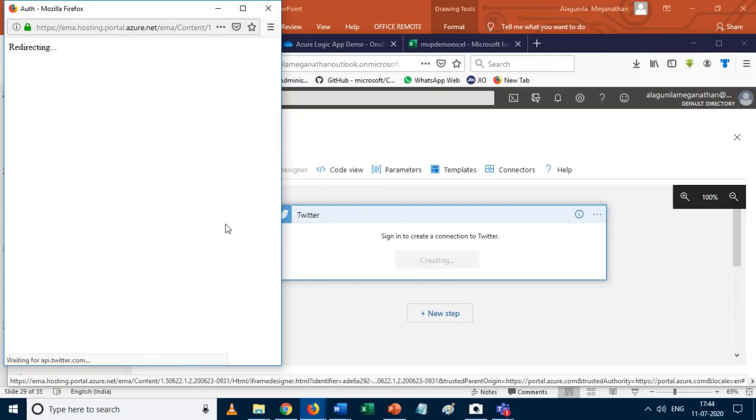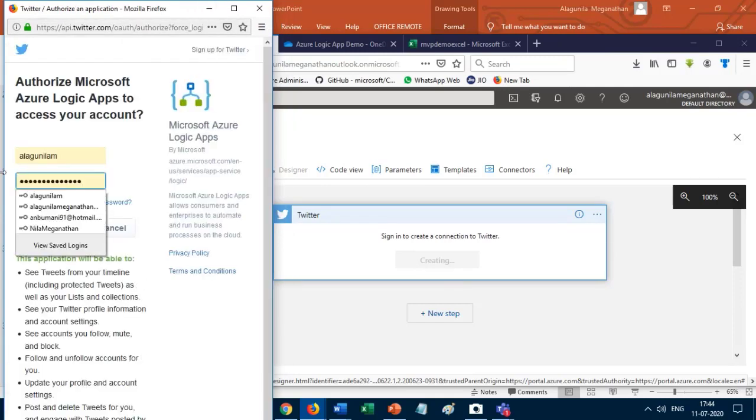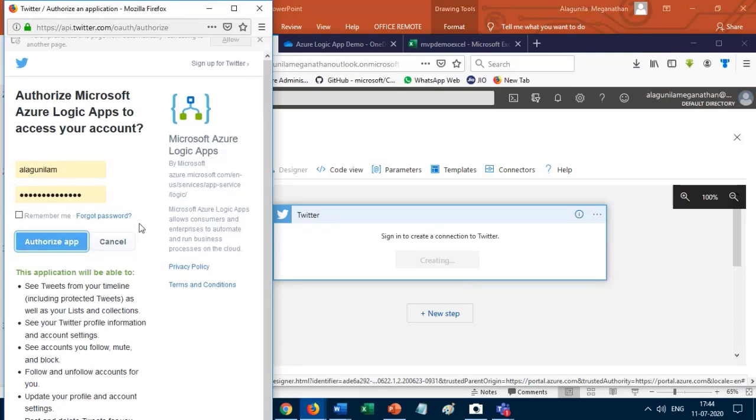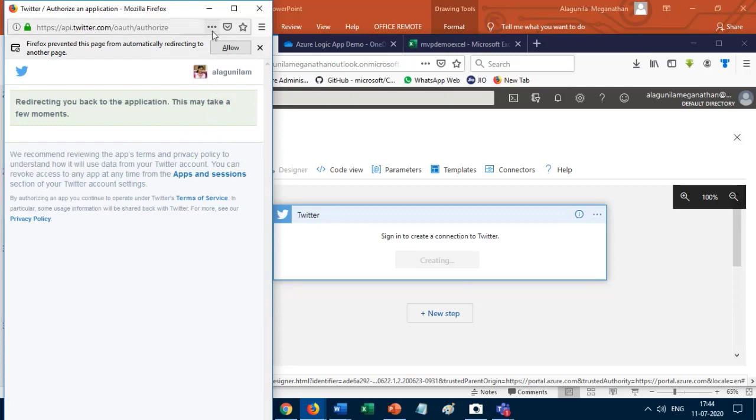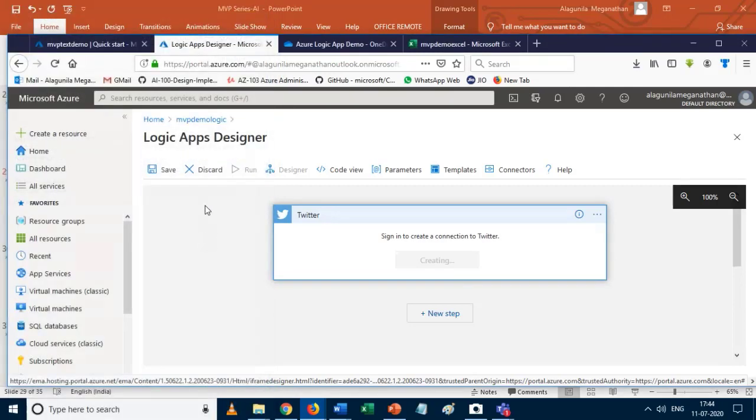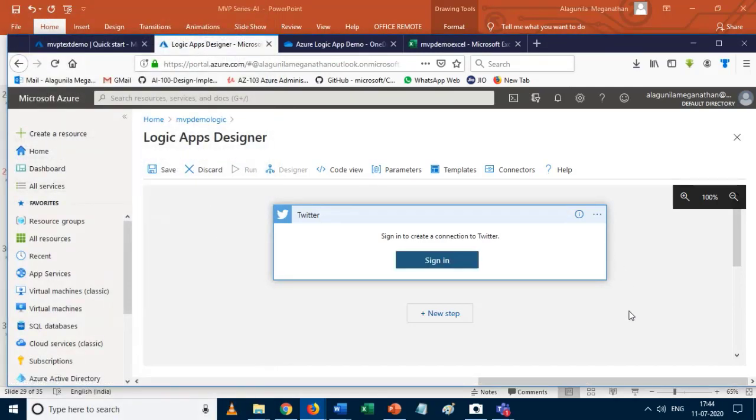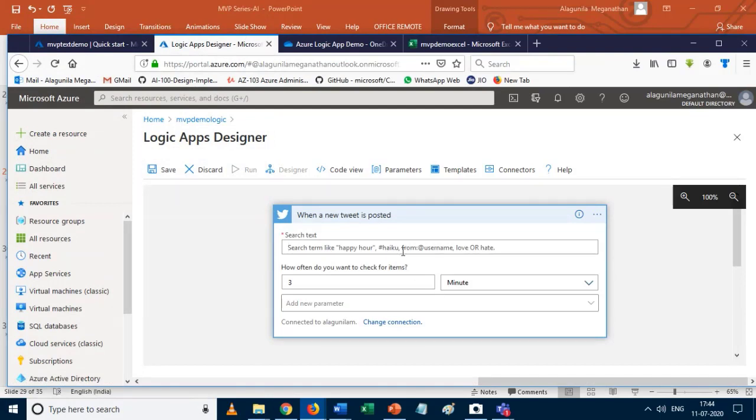Okay, so we need to give the authorization. Yes, I just click on authorize my app. So allow. Yes. So once you give the authorization, it's connected. So I just give our event hashtag, that is MS Dev Geeks. So whenever someone posts with this hashtag, we can get the input from that.